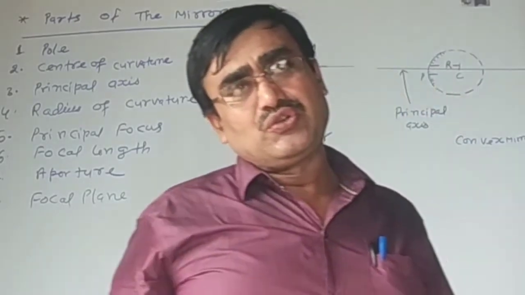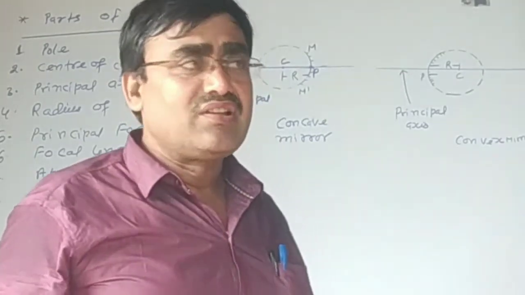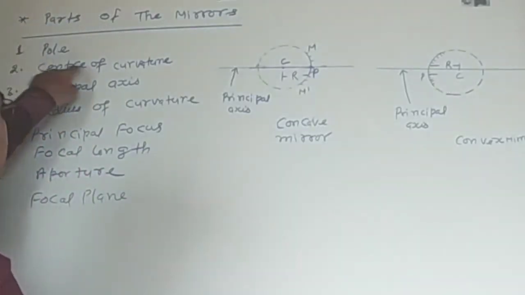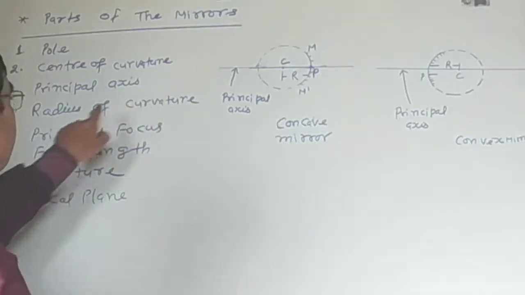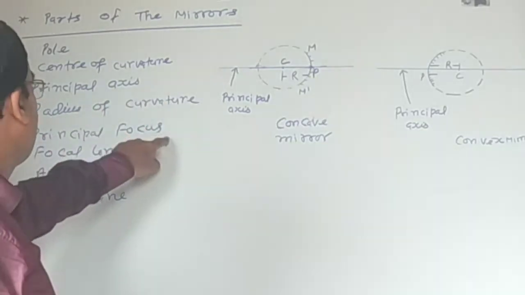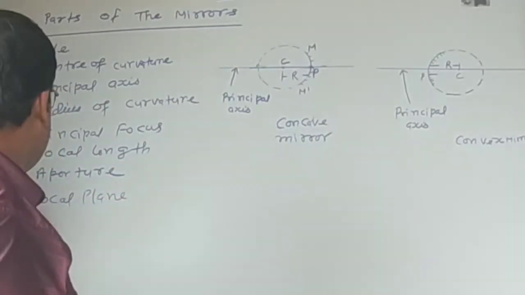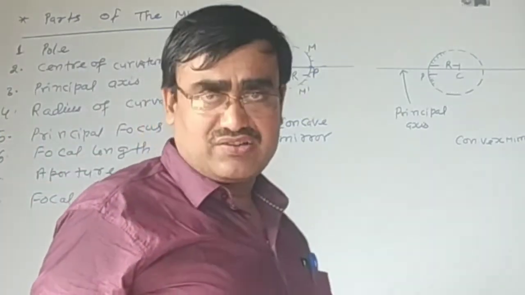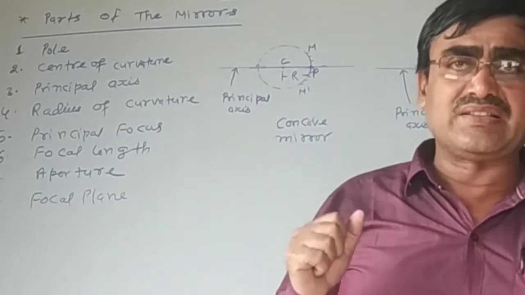Here I am going to discuss parts of the mirror like pole, center of curvature, principal axis, radius of curvature, principal focus, focal length, aperture, focal plane, etc. These are the parts of the spherical mirror.